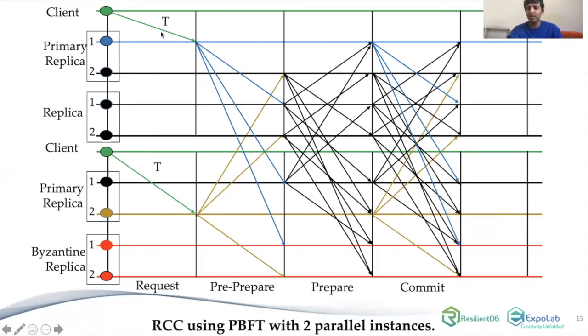Now at this point in time, each replica has got commit messages for both the requests. When that happens, they go ahead and execute the transactions and reply to the client. So this is how RCC works.